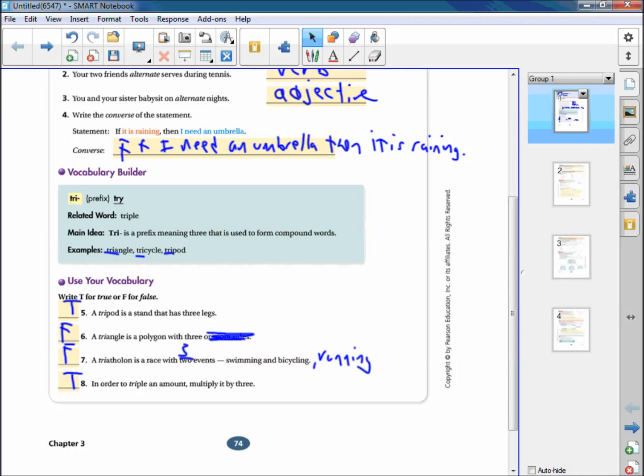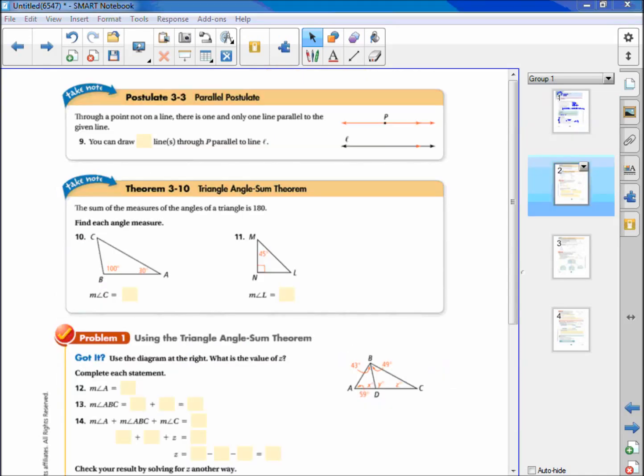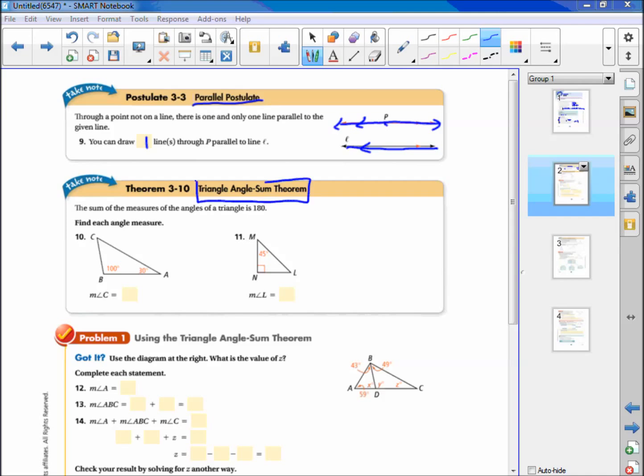All right, let's flip it over and see what's on our second page. Okay, on our second page, we have a postulate here. It's the parallel postulate. Okay, so through a point not on a line, so P is not on line L, there is one and only one parallel line that can go through P that's parallel to L. So there's only one way to draw a line through P parallel to L. That's it. Only one.